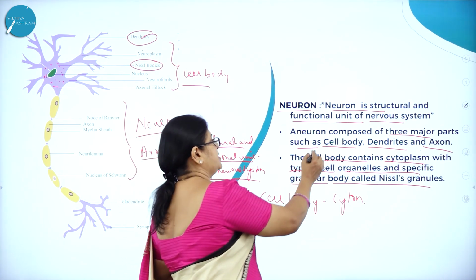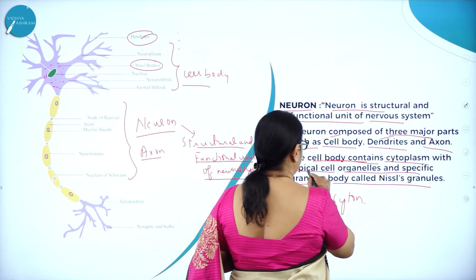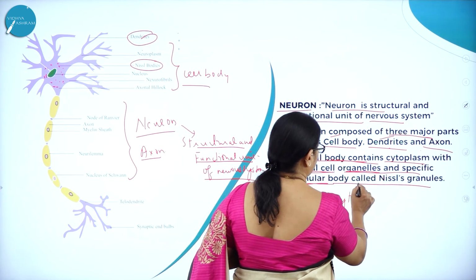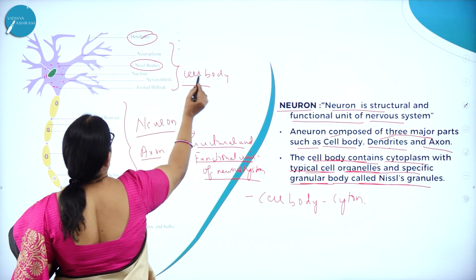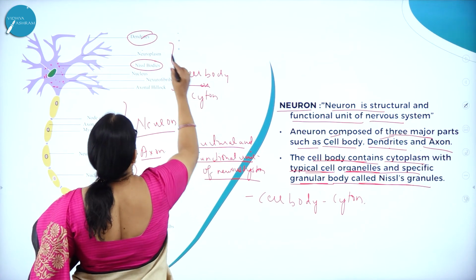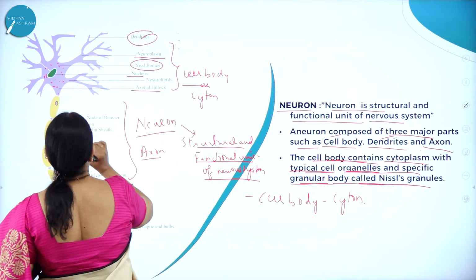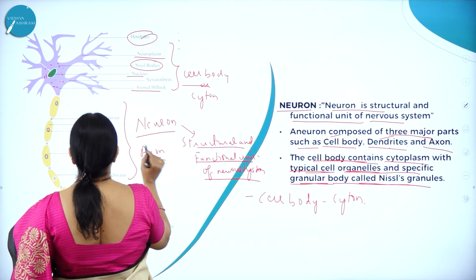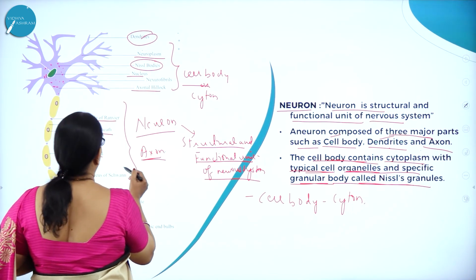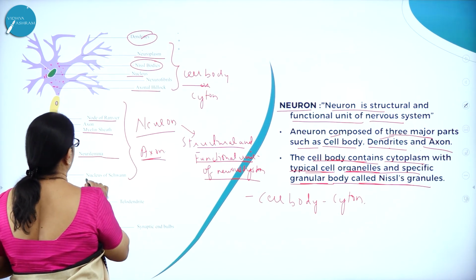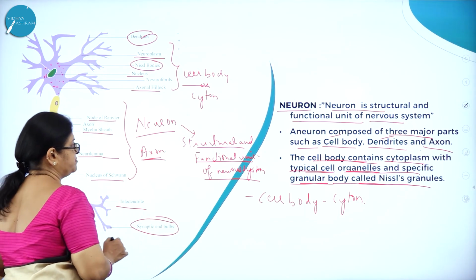So the neuron consists of three major parts: the cell body, dendrites and axons. The cell body contains cytoplasm with typical cell organelles and specific granular bodies called Nissl granules. Here you can see this is the cell body, otherwise called cyton, with dendrites, and here you can see the neuroplasm, nucleus, then the axon hillock, and the axon with nodes of Ranvier, myelin sheath, the membrane that covers the axon called neurolemma, nucleus of Schwann, telodendrites, and the synaptic end bulbs.